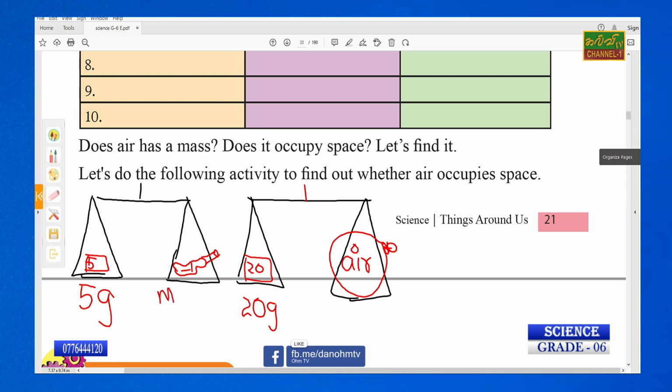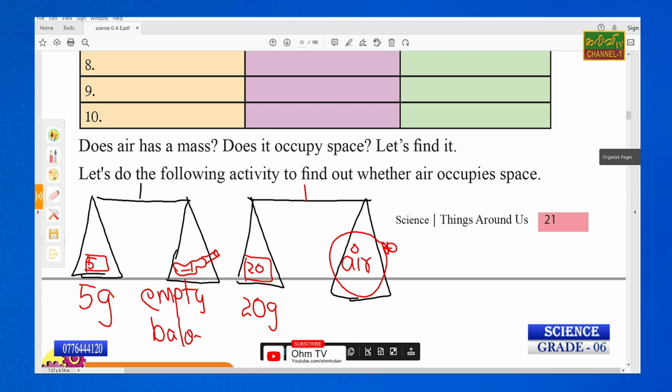This is the empty balloon, and this one is filled by using air, a filled balloon, or otherwise we can say an air balloon, right? What is your conclusion? Here the two balances are here. One is the empty balloon, that's 5 grams. After blowing, that is 20 grams. So you can have the conclusion.